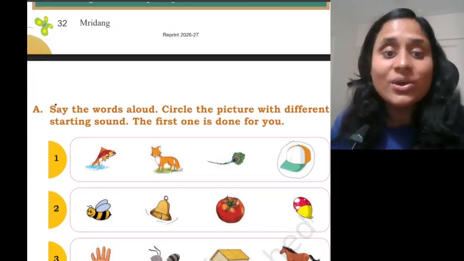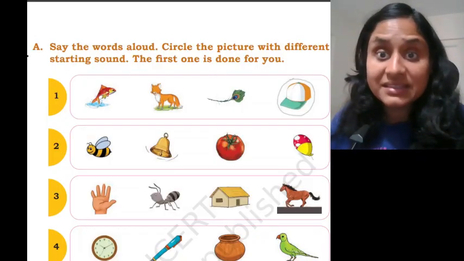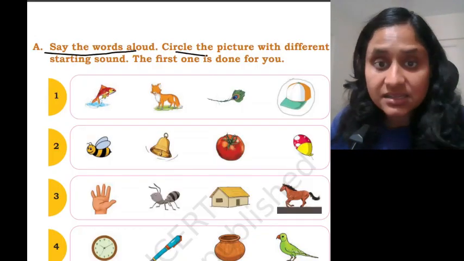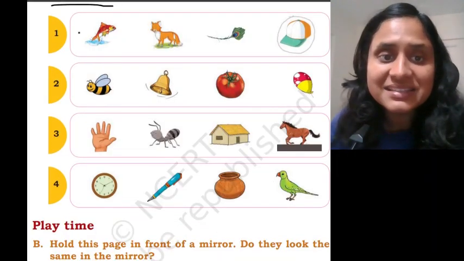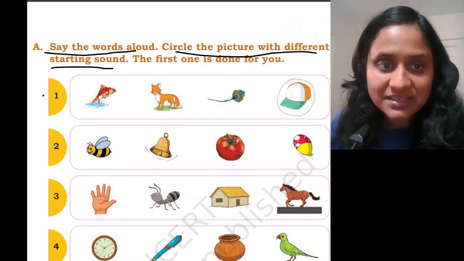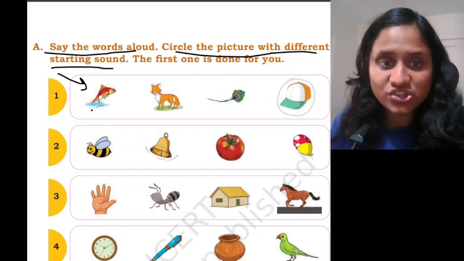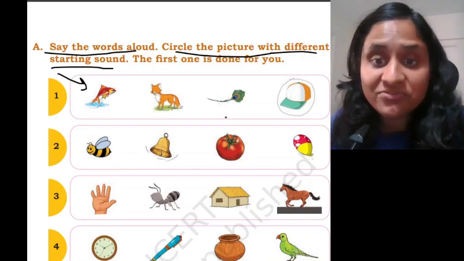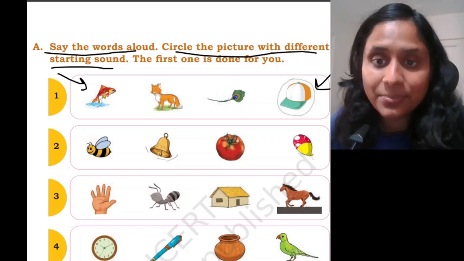Let's move to the next section now. Now, what you need to do in this section, you need to say the words aloud. Circle the picture with different starting sound. What is this? Can you see this? This is fish. This is fox. This is feather. And this is a cap.